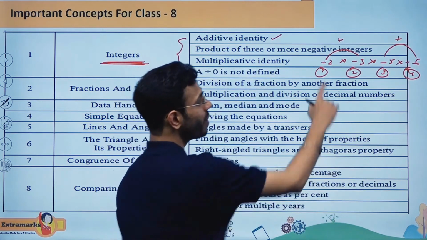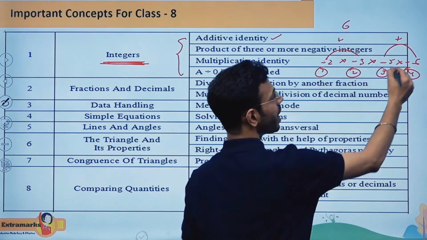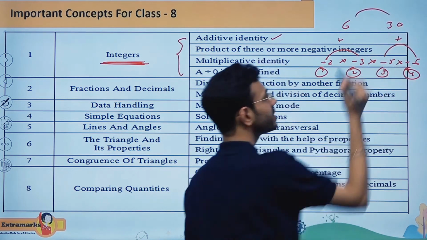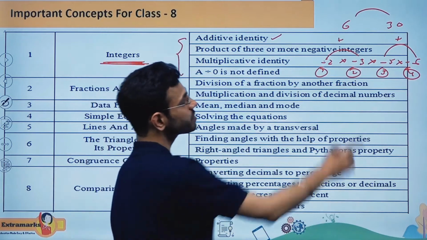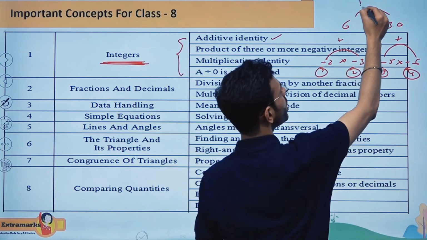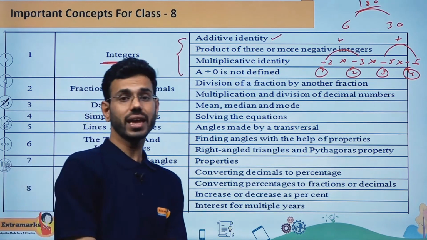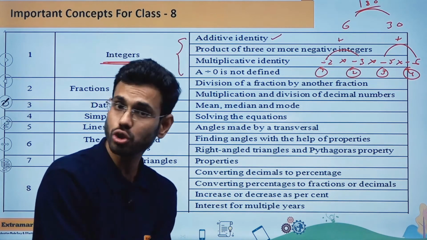sign. So 2 multiplied by 3 will be 6 and 5 multiplied by 6 is going to be 30. Then further you can multiply these two things, which is 6 multiplied by 30, which is going to be 180. So this kind of basic question can also be there, and they can give you a bigger expression which you have to solve.